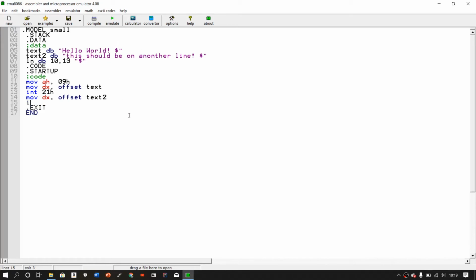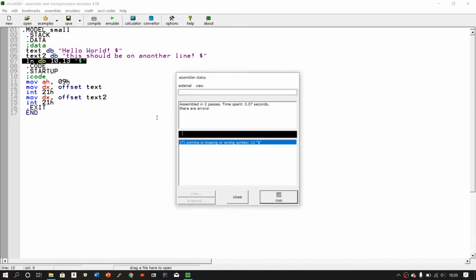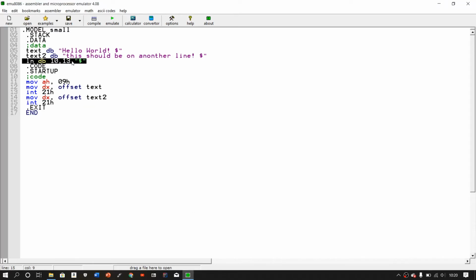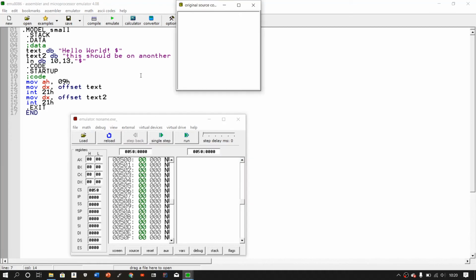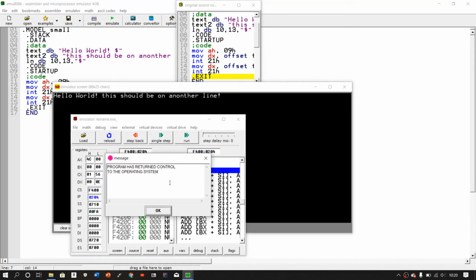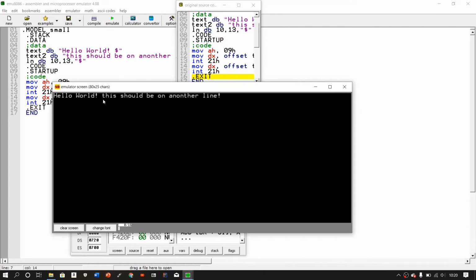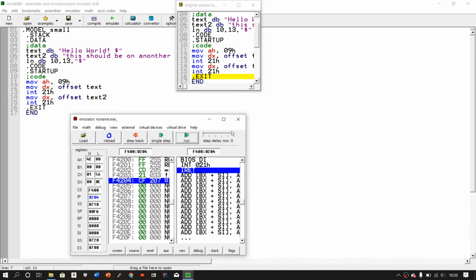And then int 21h. And then if you run that, as you can see, this actually isn't on another line, and that's because you haven't signified that you want it to be on another line.